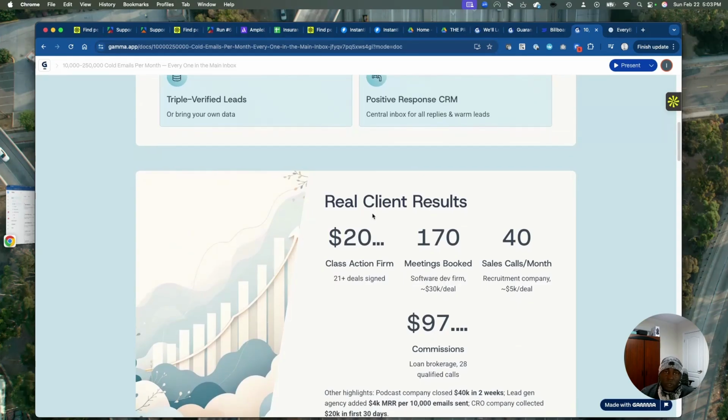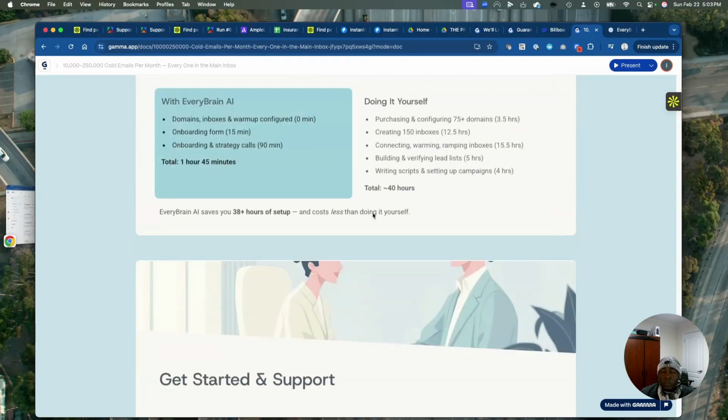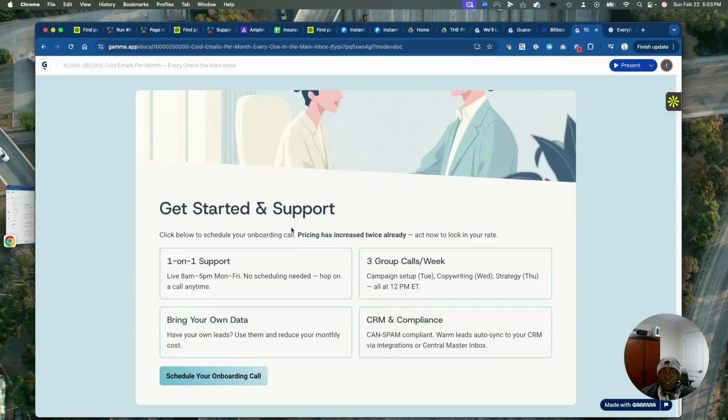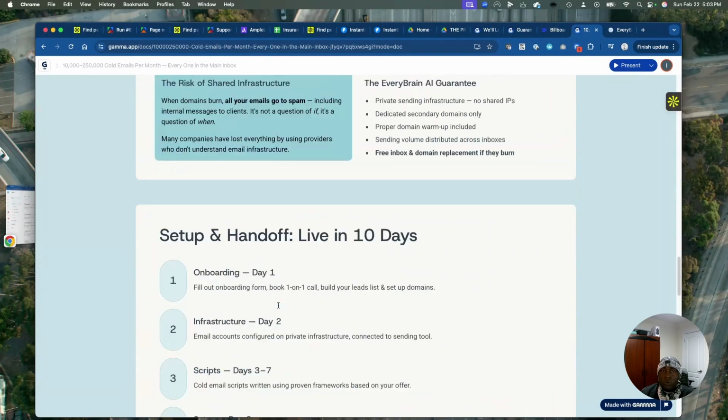If you feel like you want to go with other campaigns, we do have other upgrades that we can offer you. If people want to do other campaigns, like maybe other ads, or they want to have a dedicated salesperson, somebody who can work with them in a dedicated manner, we do have all those upgrades for you. So again, reach out to us. We can hop on a call at any time. You can equally bring your own data. We have CRM compliance. We have all this. We can do this for you. If you trust us with your data, trust us with your work, we're going to get it done for you.